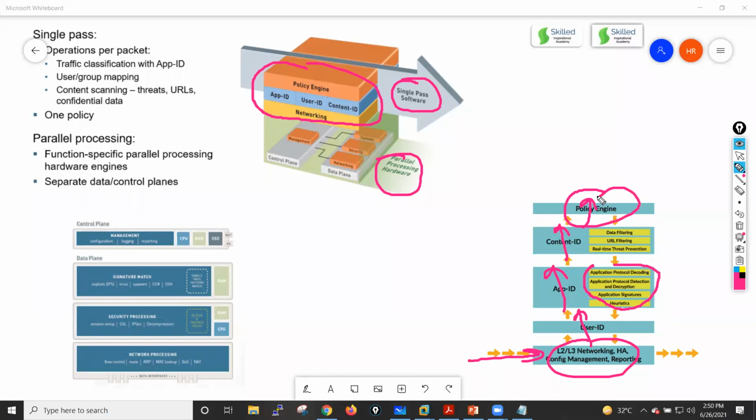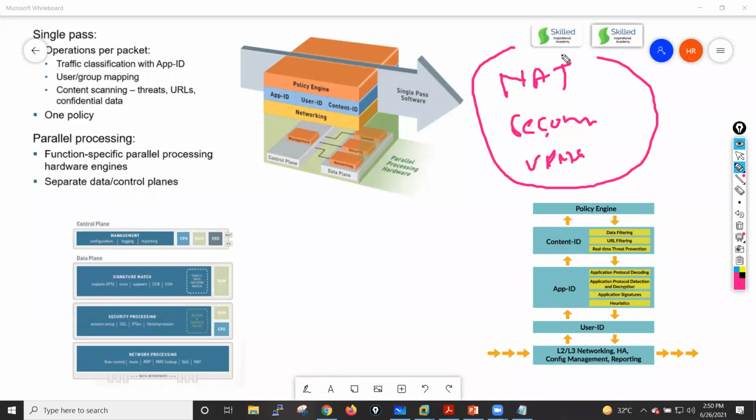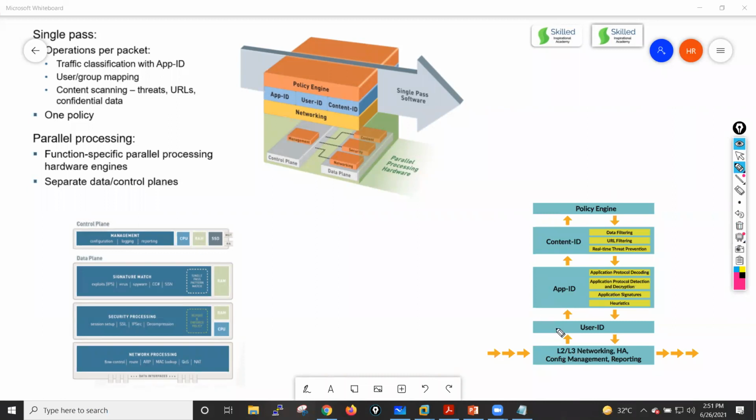policies. And if I talk about the firewall, in a firewall we majorly have NAT policies, security policies, and VPNs. These are the main features of a firewall, which we will see in all these devices. And for all these particular features, we will have dedicated hardware in your Palo Alto firewall. That's why Palo Alto firewall throughput is very high, because it will not unnecessarily repeat the engines, guys.